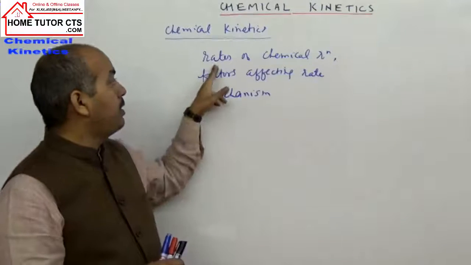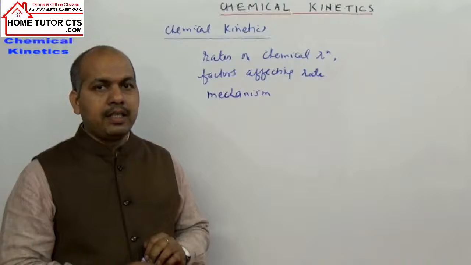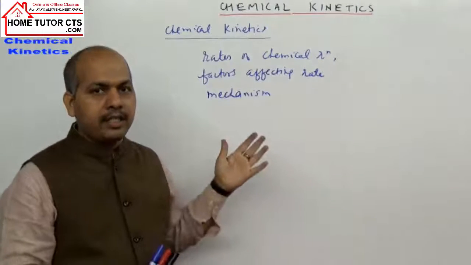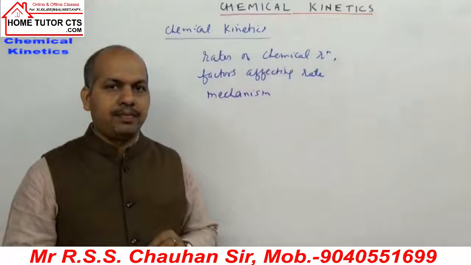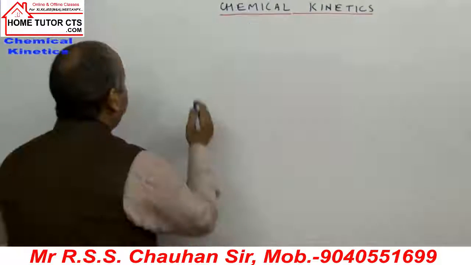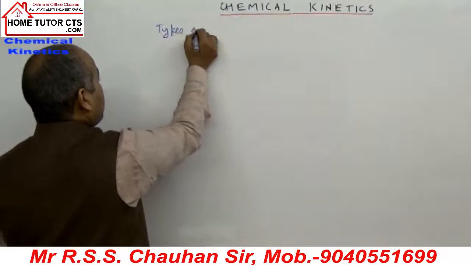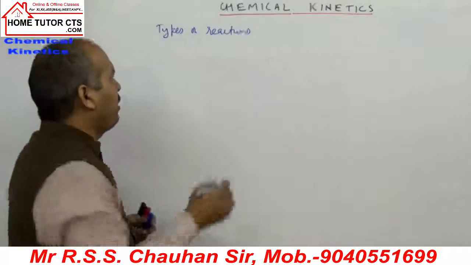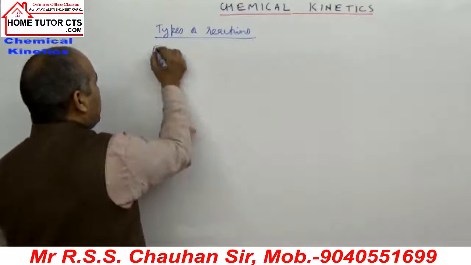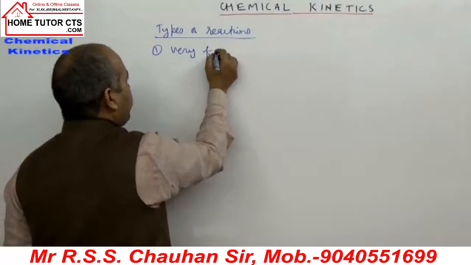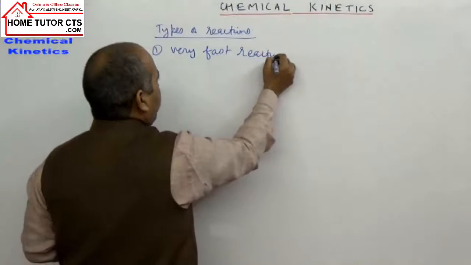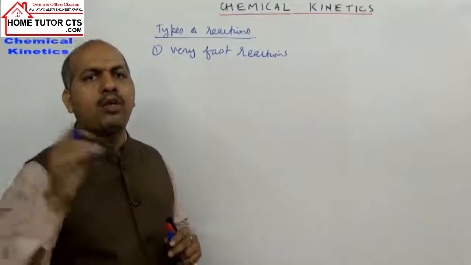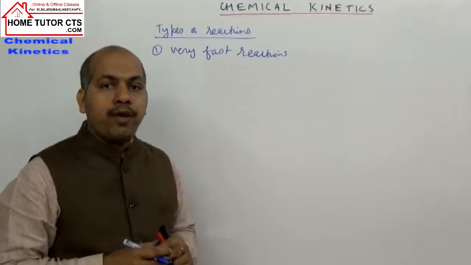In this case we are using one term here, rate of chemical reactions. Now for which kinds of reactions can we study the rates of chemical reactions? So let us take some introduction to types of reactions. We can have basically three types. Some are very fast reactions, which means in no time they are over. They are completed in a very small time interval. They are called very fast reactions.